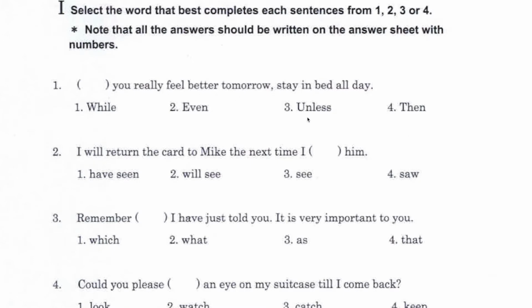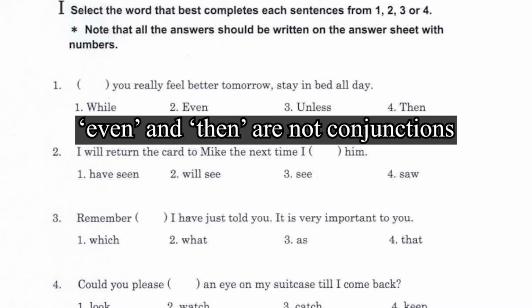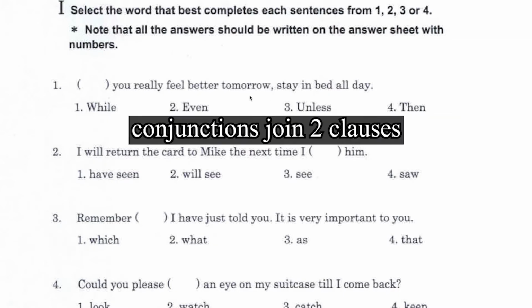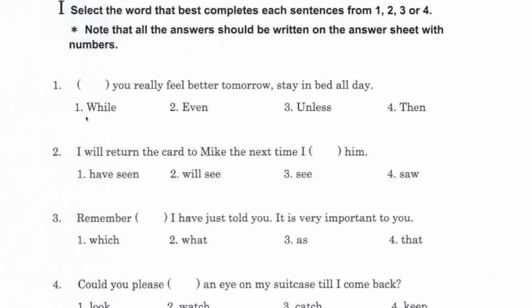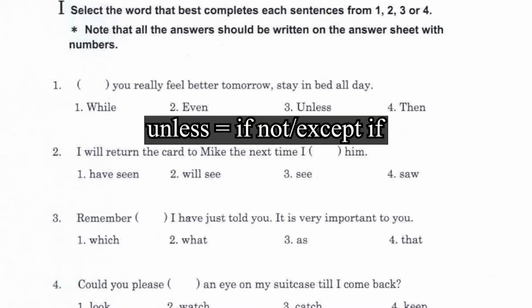While, even, unless, then. First off, you can eliminate option 2 and option 4 because even and then are not conjunctions, which means that they cannot connect two clauses together to form one sentence. And between the remaining choices, I have to go with unless. Unless expresses a condition, but it implies a negative meaning, so we can rephrase this sentence as stay in bed all day if you don't really feel better tomorrow.